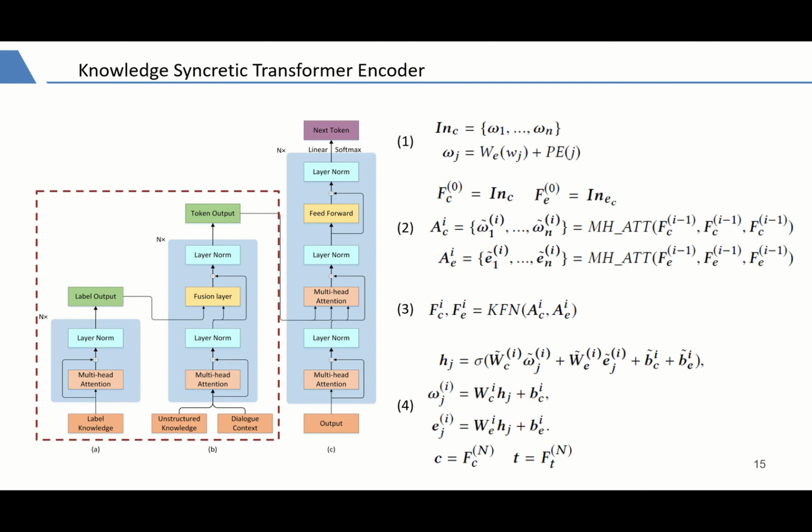Specifically, the knowledge fusion layer computes the output embedding for each token and entity. Because not all tokens have corresponding label knowledge information, for a token in dialogue context, if its homologous label knowledge embedding exists, the knowledge fusion process is as in equation 4. After repeating equations 2 and 3 for n layers, we can get the output of the S encoder.